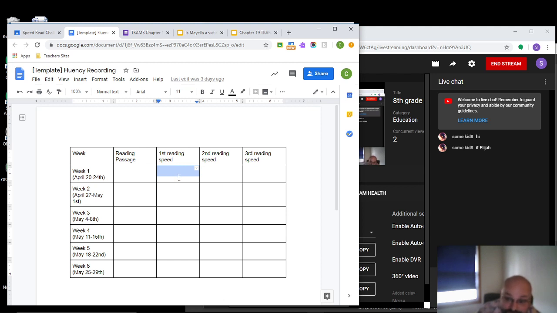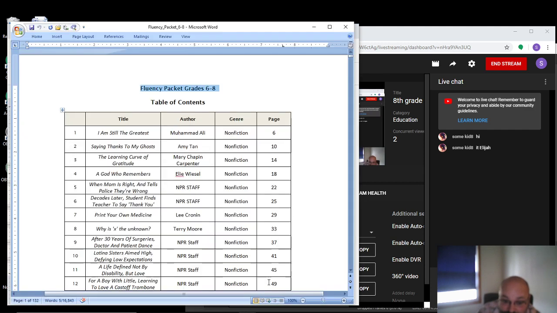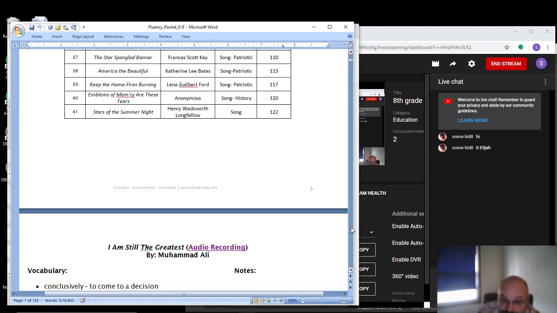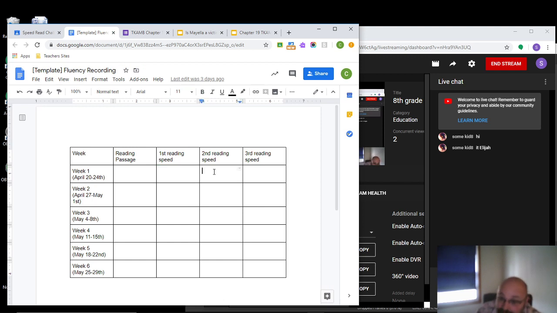Then I want you to read the passage in your head or listen to it, and you can listen to it if you click the blue link or purple link beside it. It'll read it out loud to you if there were any words you didn't understand. Then I want you to read it again and put your time for your second reading, and then wait a day, wait 2 days, wait a couple hours, whatever. Read it one more time and then record that.